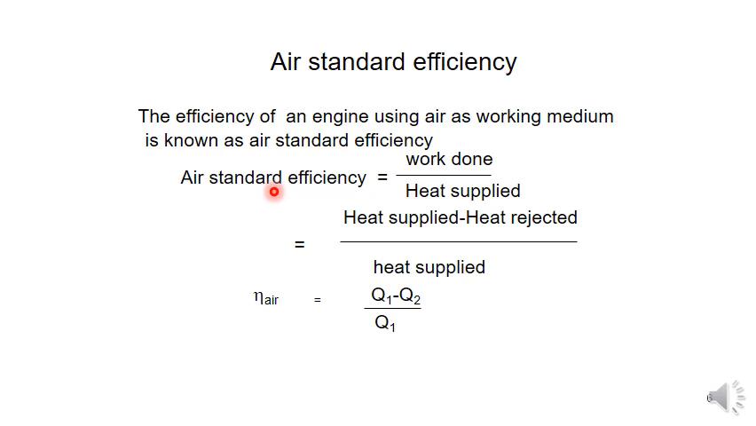So air standard efficiency is equal to output by input. Output is whatever work is done by the system, and input is whatever heat is given to the system. So work done by the heat supplied. Work done we can write as heat supplied minus heat rejected, divided by heat supplied, so Q1 minus Q2 by Q1. We can write it like this also: 1 minus Q2 by Q1, into 100, where Q1 is the heat supplied and Q2 is the heat rejected.